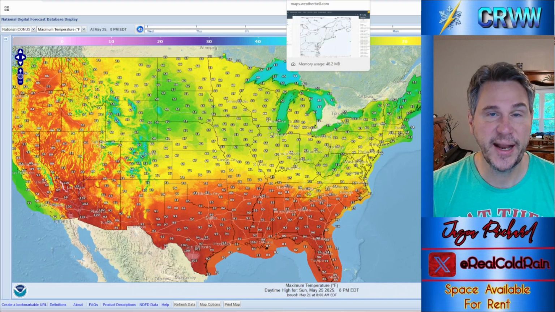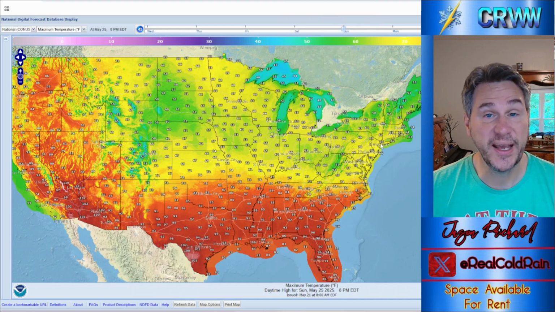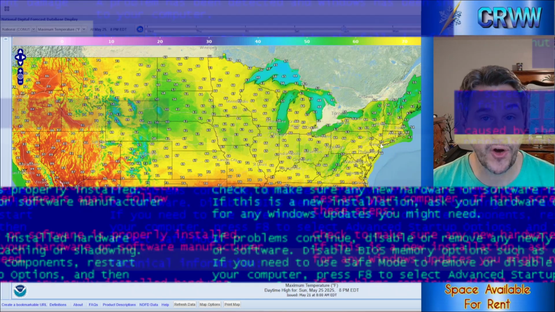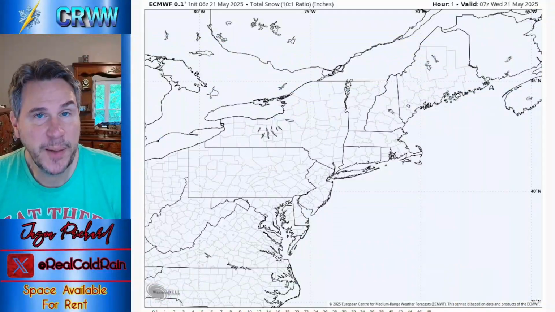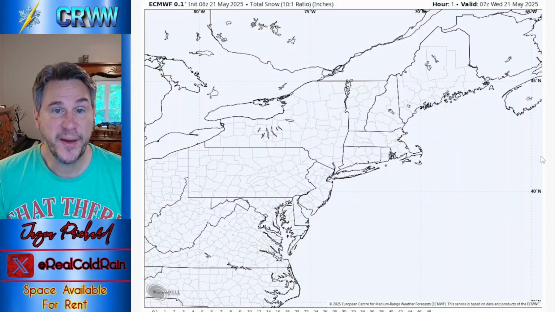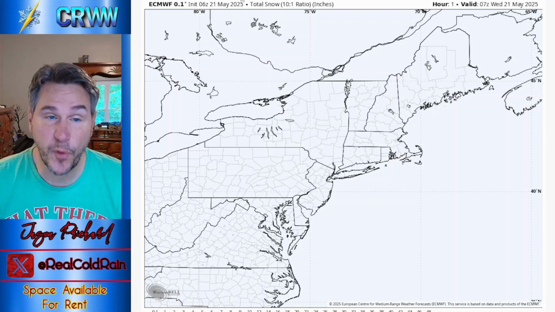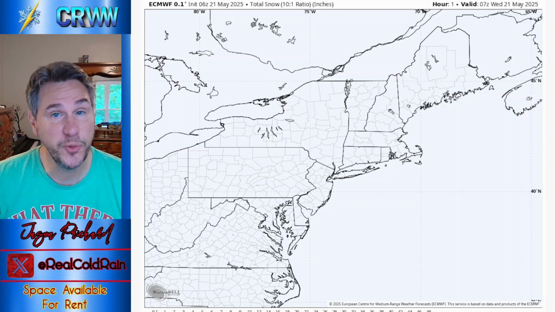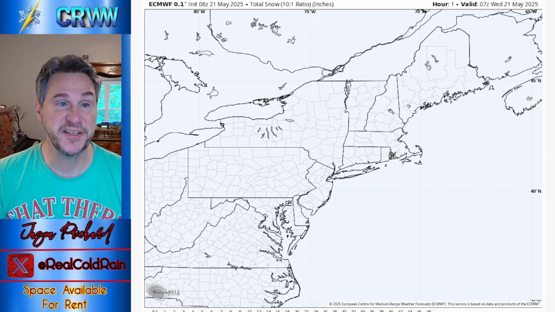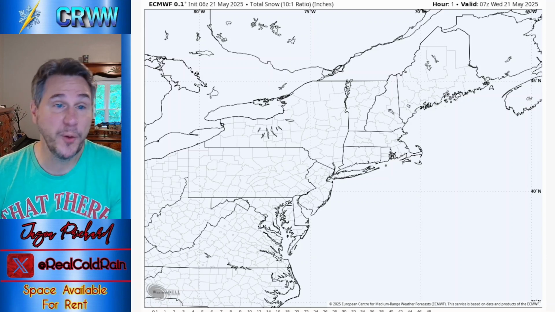That's what we're looking at as we get on through the weekend. Now, we're going to take a look at snowfall next. I can't believe I'm talking about snowfall at the end of May here, but here we are. That's a sign of the times, folks. So we're going to look at 4 different models today, or actually 2 models and 2 ensemble suites, to see if we can get a clue about what we expect to happen up here.